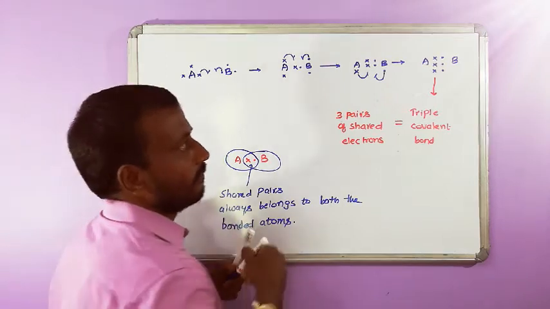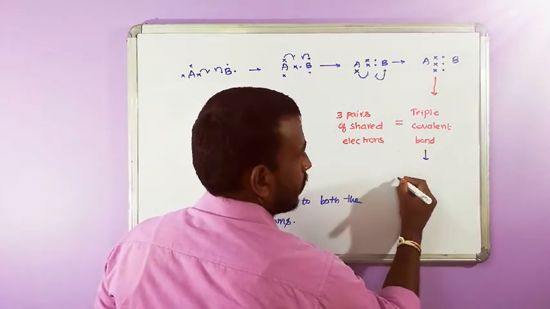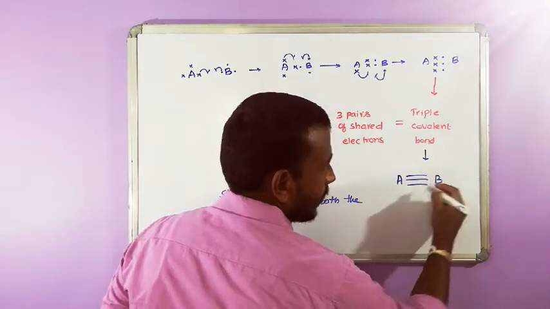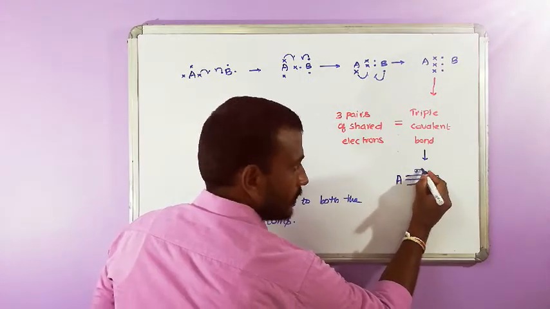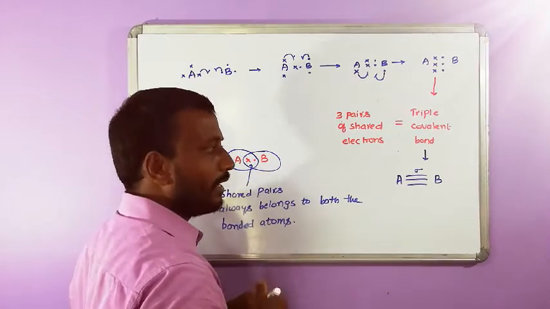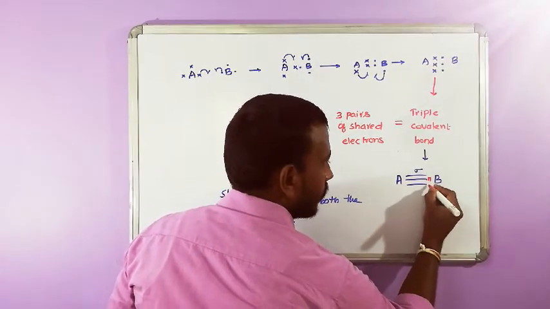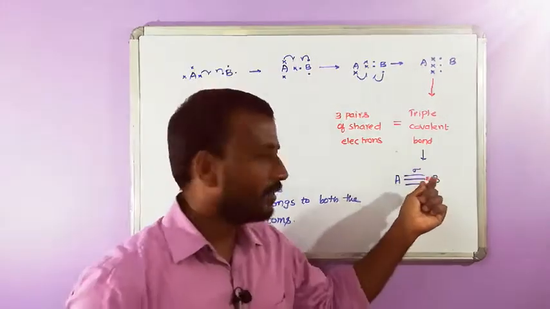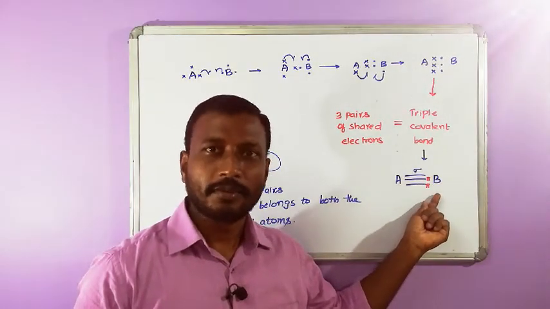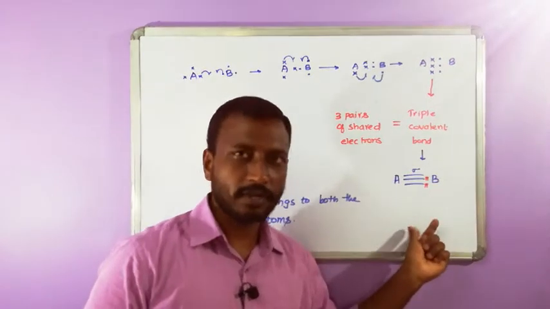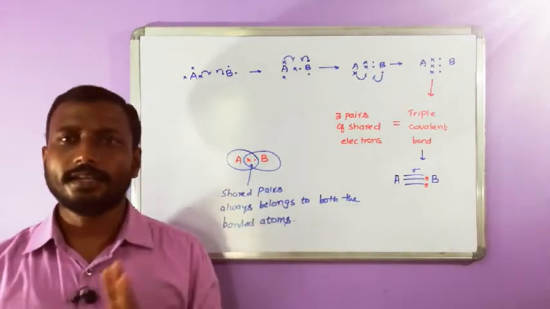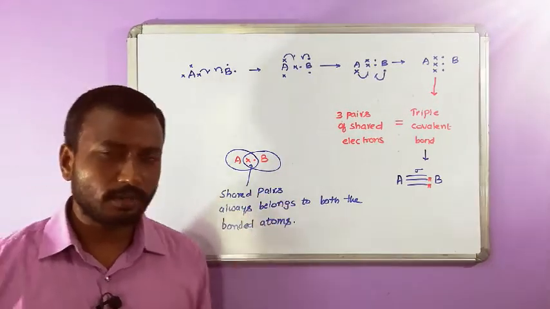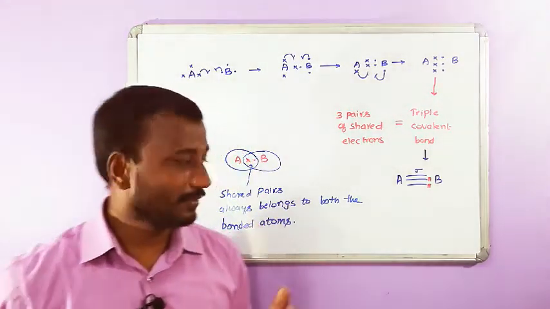In a triple covalent bond, we show three lines between A and B. One is ultimately a sigma bond, and the remaining two bonds are pi bonds. Again, depending on the type of overlapping of orbitals, covalent bonds are of two categories: sigma bonds and pi bonds. Those we will face in higher classes, not now. But you should know about single bond, double bond, triple bond. That's why I have shown it here.